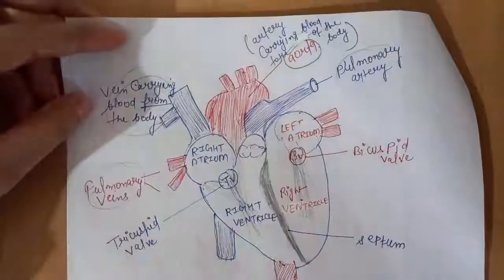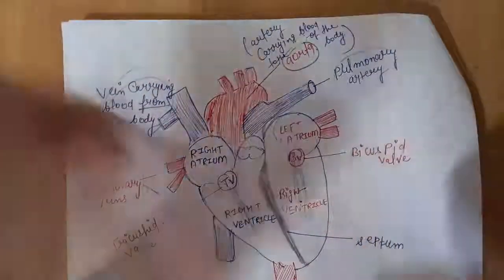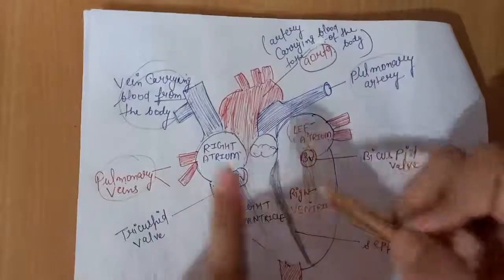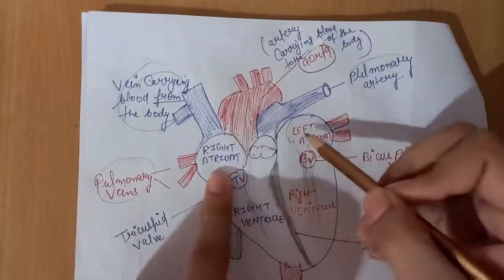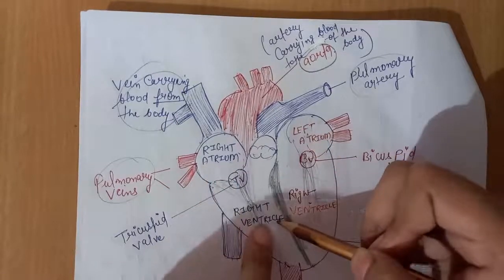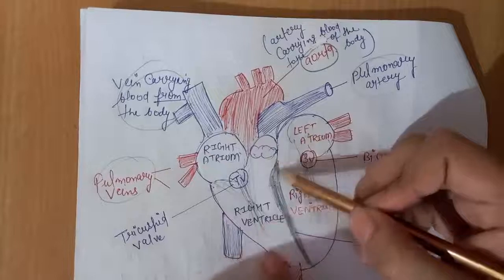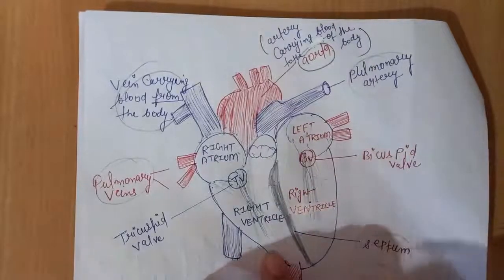As we discussed, the heart has 4 chambers. So where are these 4 chambers here? This is 2 chambers and 2 chambers here: right atrium, left atrium, right ventricle and left ventricle. This is the tricuspid valve, the bicuspid valve, and this is the septum.